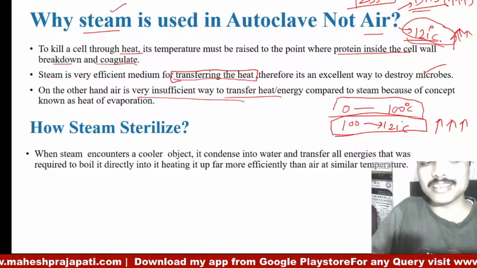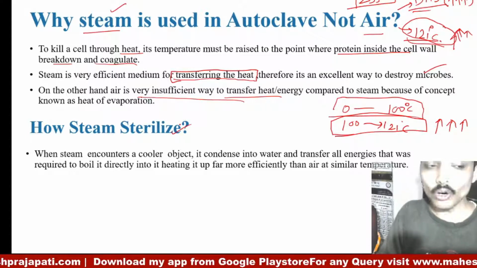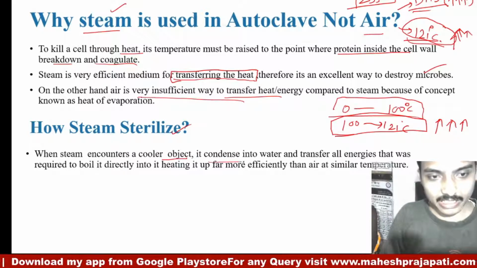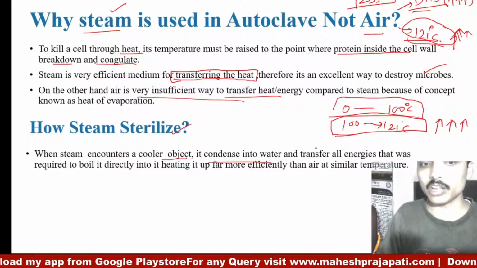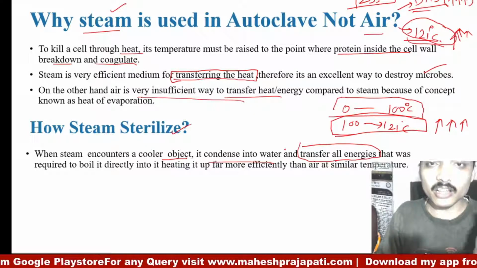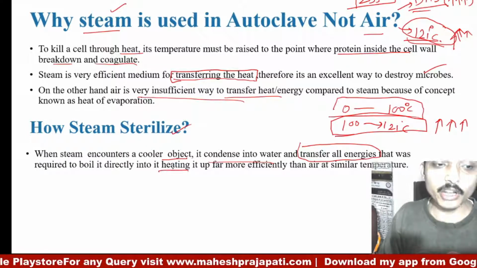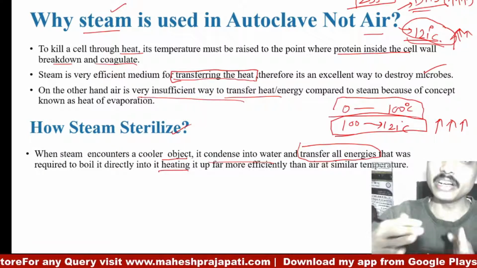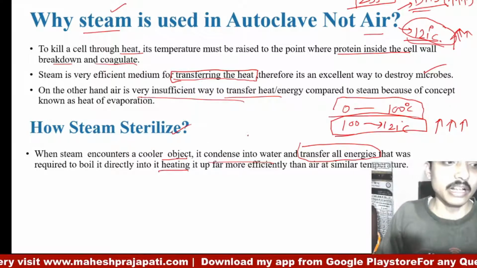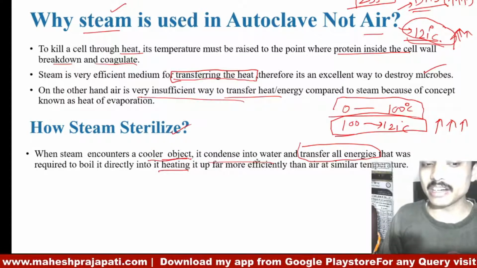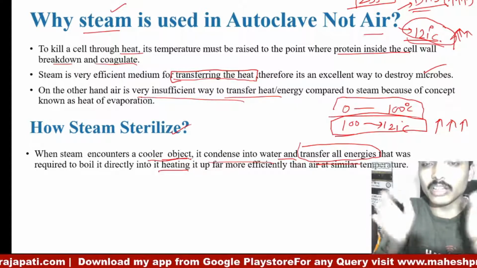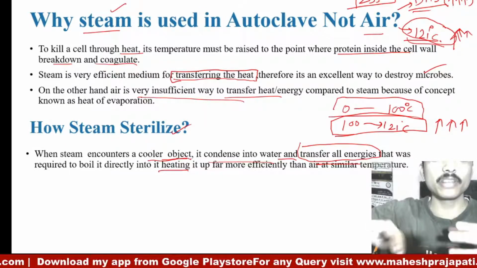Now, how does steam sterilize? When steam encounters any cooler object, it condenses into water and transfers all its energy to the object, and within a shorter time the temperature rises very high.